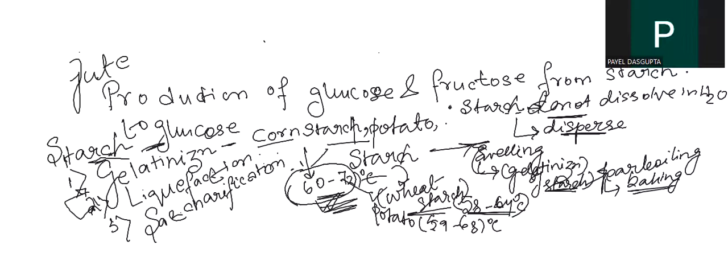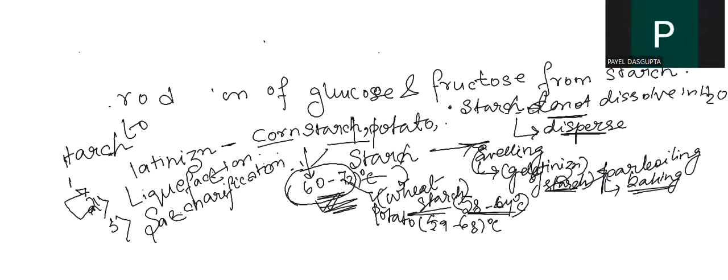Basically, the normal temperature at which it usually gelatinizes is around 80 degrees Celsius, and as a result, you will see the start of gelatinization. The 80 to 82 range also you can mention.